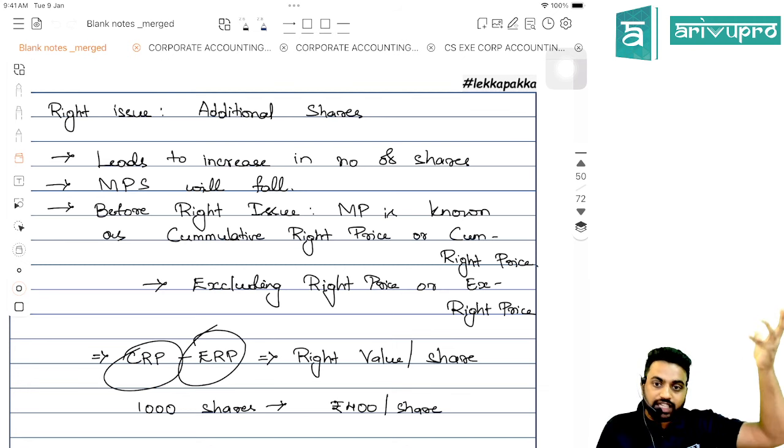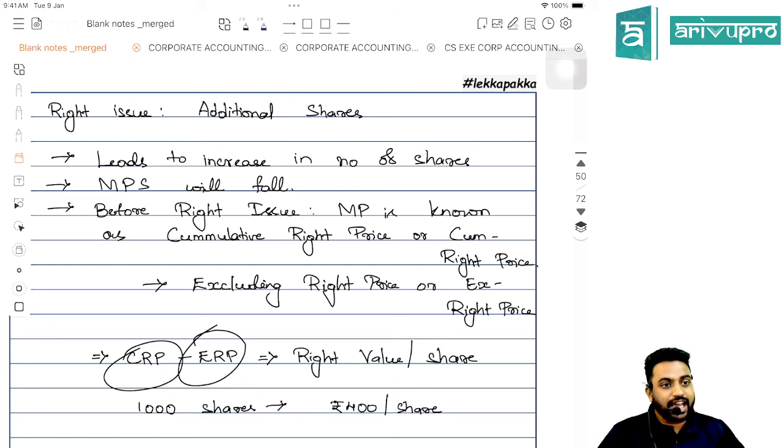You should check whether the right issue includes the bonus or not while calculating the number of shares to be issued, proportion and all. The question only clarifies this, you should keep it in mind. If the question is silent on whether the bonus is included or not, we can assume it is included, depending upon the date. In the last question which we solved, bonus was issued on 1st May, right was issued on 1st June. They gave right issue till the date of issue, which means till 1st June. Then it is assumed the bonus has been included.